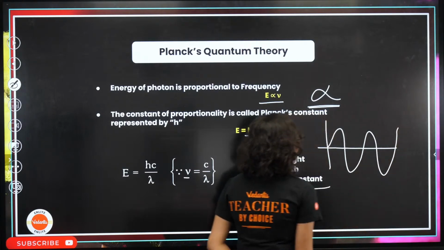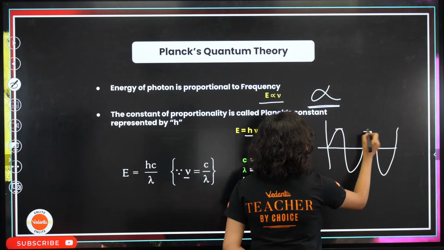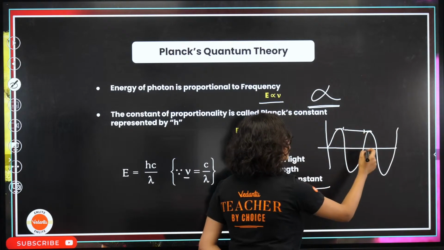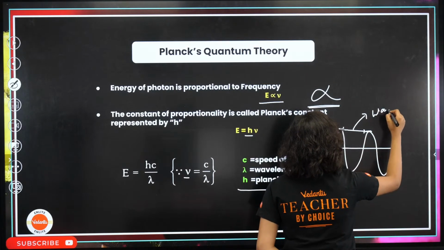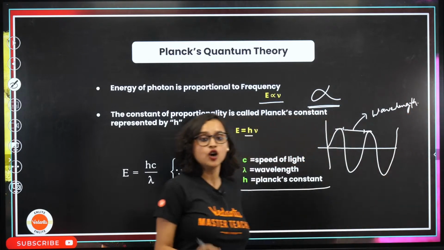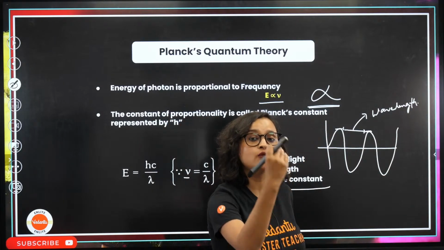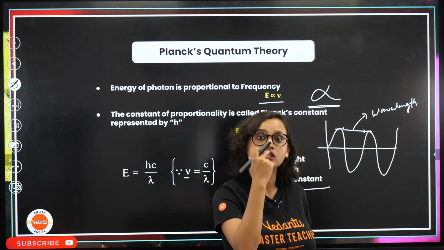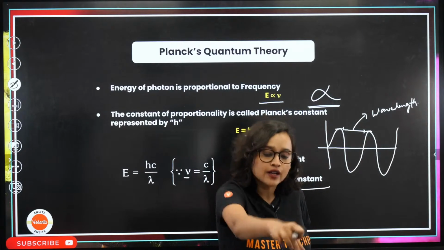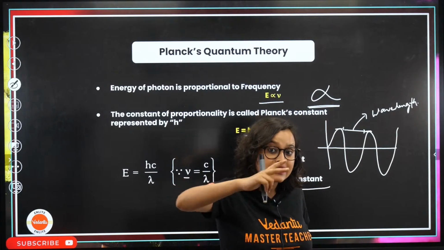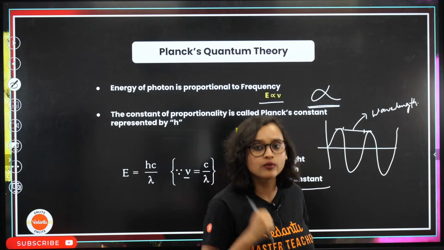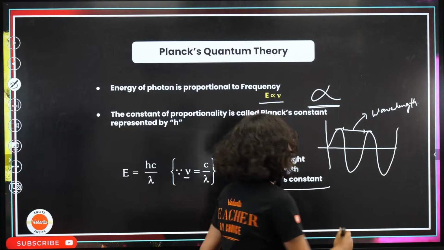These are my waves. Now the distance from here to here, the distance between two crests or two troughs, that's called wavelength. Basically, what was the difference? You have taken one Oreo biscuit, put it in your mouth, and now you are chewing. The time difference between reaching for the first biscuit and the second biscuit, that's your wavelength. Understood?